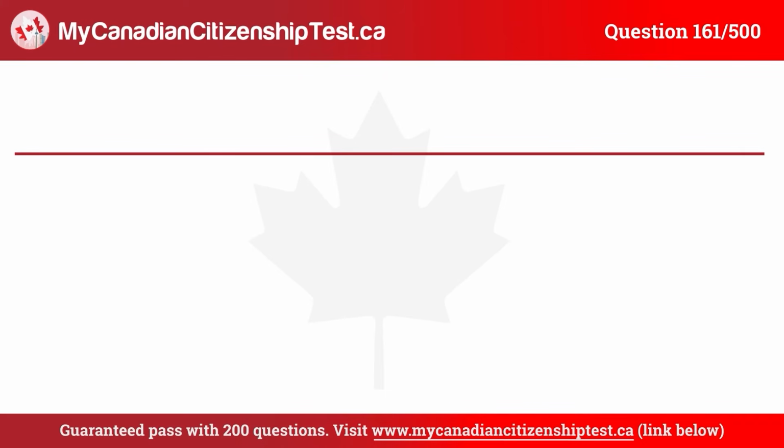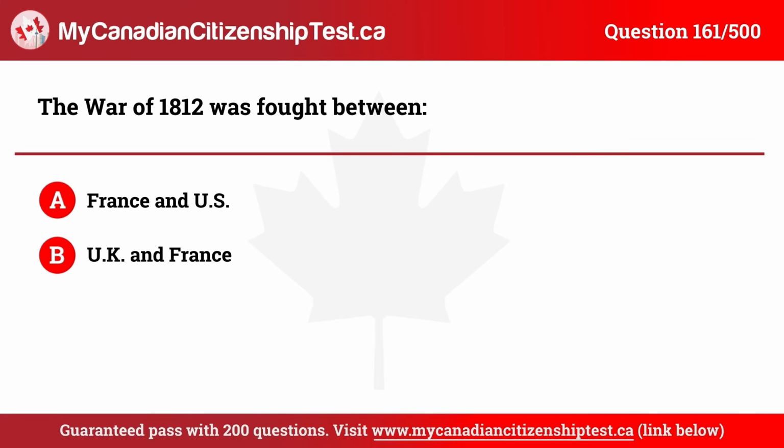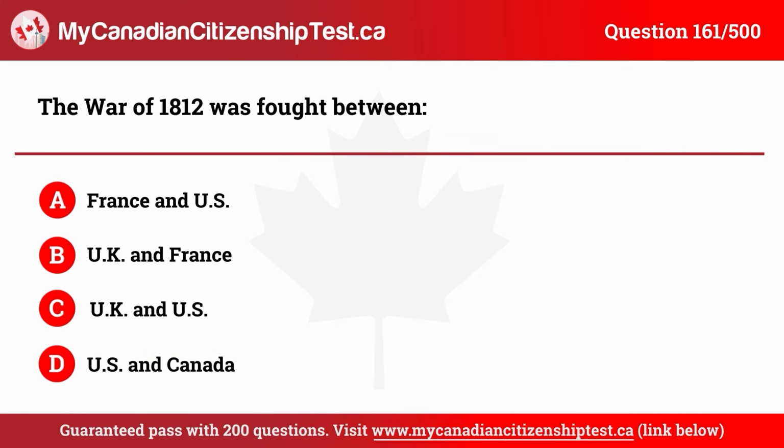Question 161. The War of 1812 was fought between A. France and U.S., B. UK and France, C. UK and U.S., D. U.S. and Canada. The correct answer is C. UK and U.S.